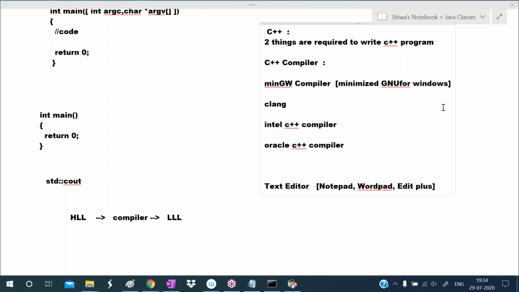No, scope resolution operator, I will explain. There are 4 purposes for the scope resolution operator. In the operators class, I will explain about the scope resolution operator. Okay, Shubham?